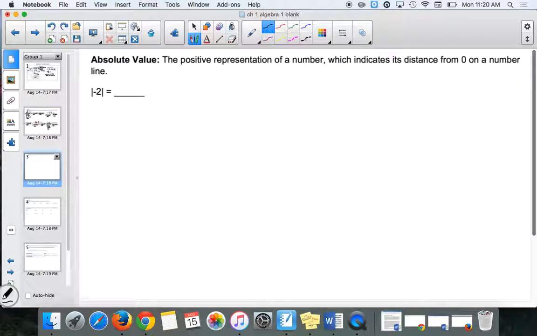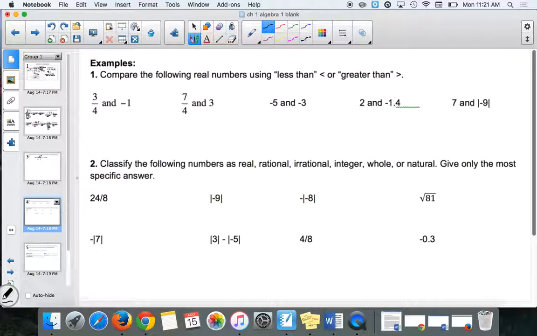Now, the next thing that you guys will have on your homework involves absolute value. Do you guys remember absolute value? It's the positive representation of a number. What it literally means is the distance, like the definition, the distance from that number to 0 on the number line. So that is a distance of 2 units. So when I see absolute value of -2, it's really just 2. And then we'll also have graphing number lines. Okay, so we're going to stop here for now.